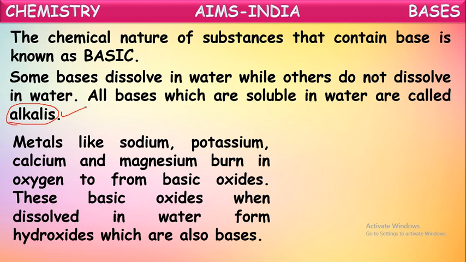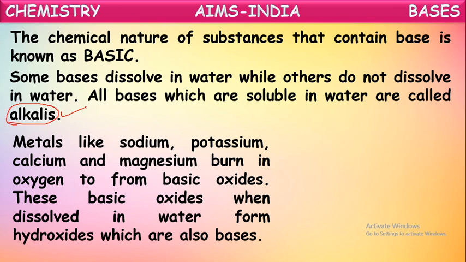So metals react with oxygen to form metal oxides, which are basic in nature. When these metal oxides dissolve in water, they react with water and form metal hydroxides. These metal hydroxides are also bases. So metal oxides and metal hydroxides are both basic in nature.